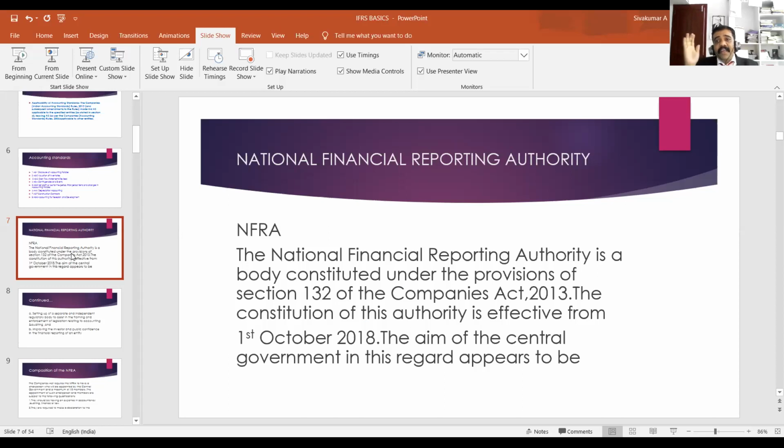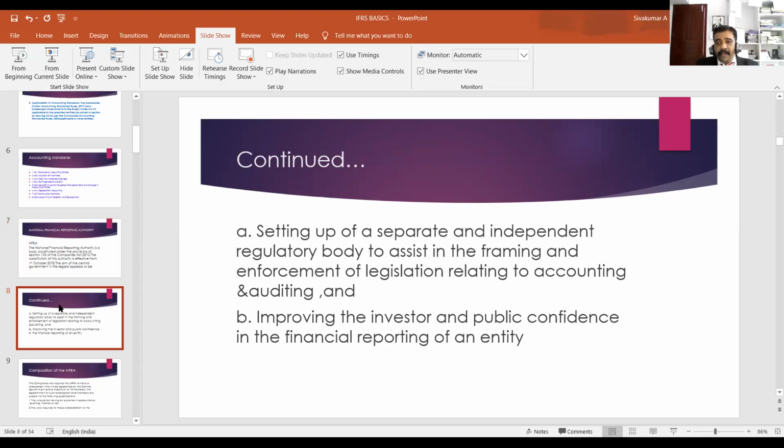What is the role of SEBI in the stock exchange? The role of the National Financial Reporting Authority is the same as the role of SEBI in the capital market. SEBI is a regulating agency. Likewise, the National Financial Reporting Authority is a regulatory authority in the field of accounting standards. Now, the government may prescribe relevant accounting standards after getting a recommendation from the Institute of Chartered Accountants of India and after consultation with the National Financial Reporting Authority. That is the relevance of the National Financial Reporting Authority.